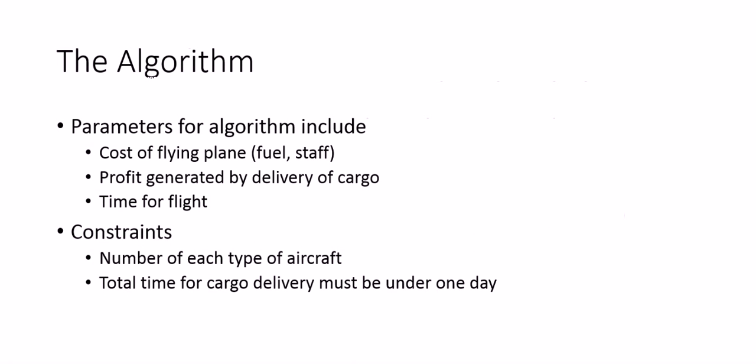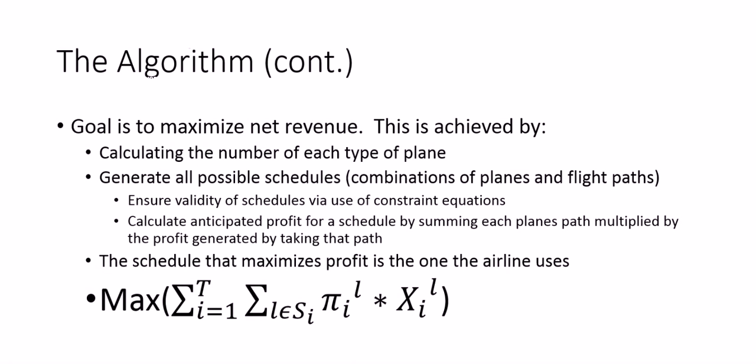The parameters for the algorithm include cost of flying, fuel, staff, profit generated by delivery of cargo, and time for flight. Constraints: the number of each type of aircraft, and the total time for cargo delivery must be under 1 day. So the goal is to maximize net revenue, right?